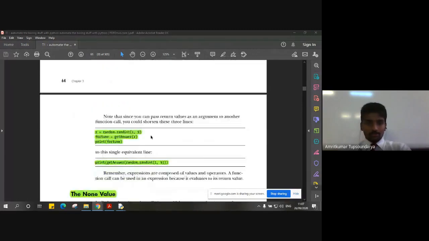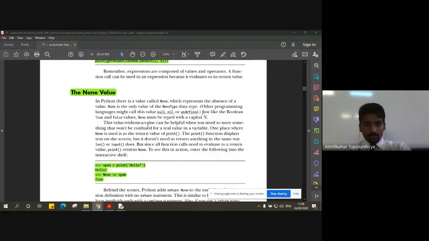Then we saw that if we want to reduce multiple lines of code into a single line, then how can we make it an inline function, or how can we make inline statements which can do multiple tasks, right? An equivalent single-line statement for the same part of our program that we discussed.